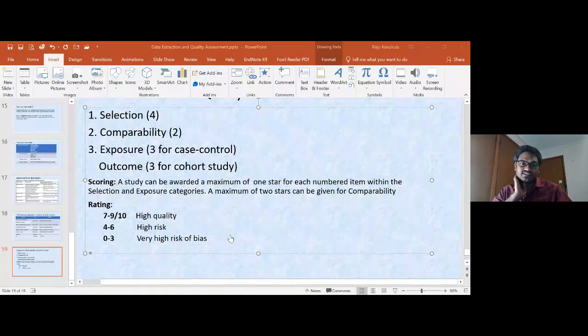Some researchers are excluding those studies, and some are saying no, we have to include that study, and do a sensitivity analysis by excluding that study from the analysis and see what kind of impact there is on the effect estimate that we are going to obtain in the meta-analysis. But I think doing that would be the better thing, because sometimes it adds power to the meta-analysis as well.